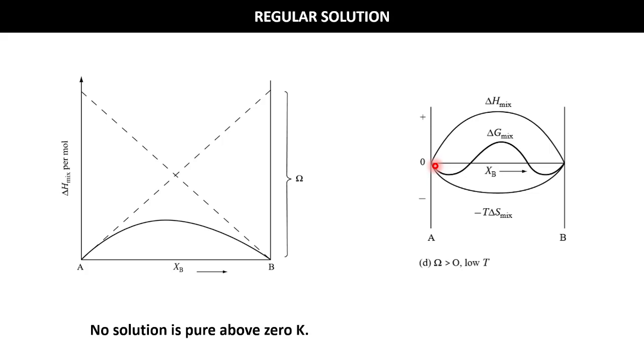But it is definite that at temperature higher than 0 Kelvin, delta G max is positive only at 0 Kelvin. So at temperatures above 0 Kelvin, no solution is pure. Okay, you cannot separate out A atoms or B atoms, whatever you do above 0 K. There will be a preferable tendency of formation of solution.